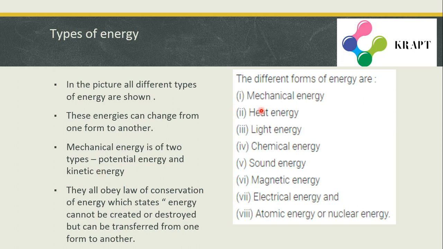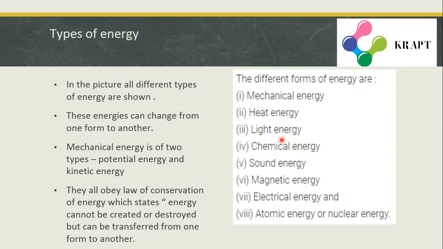So now let us move on to the next form of energy, heat energy. Heat energy is the energy which we get from the sun. The sun gives us heat, and that heat comes to earth in the form of heat energy. You can also obtain heat from a fire or any matchstick.